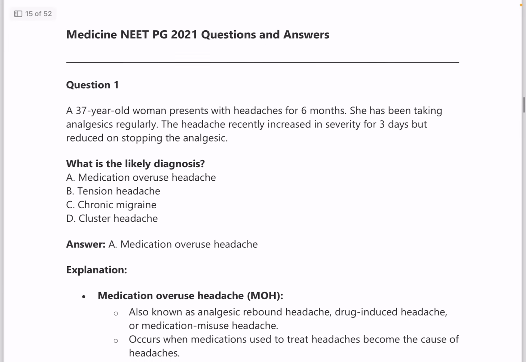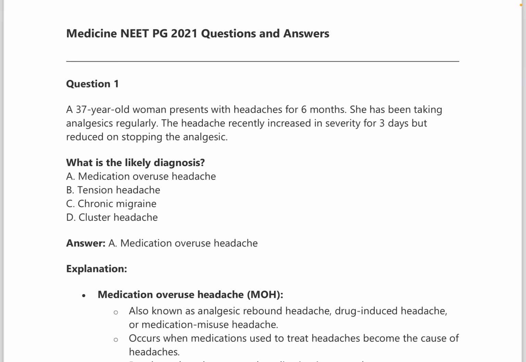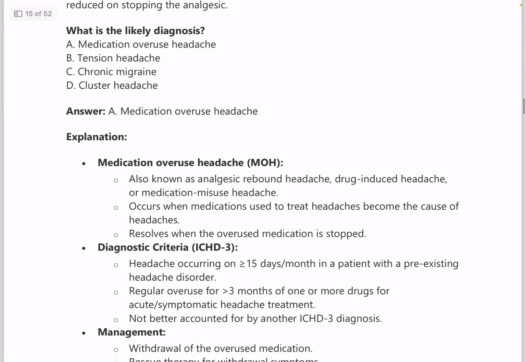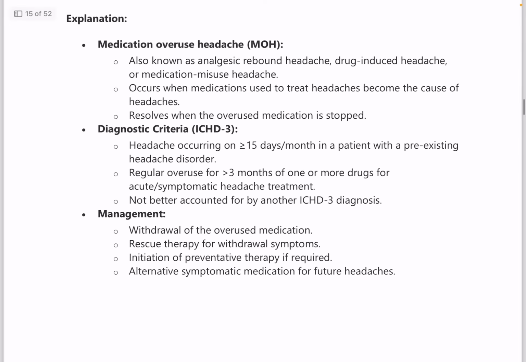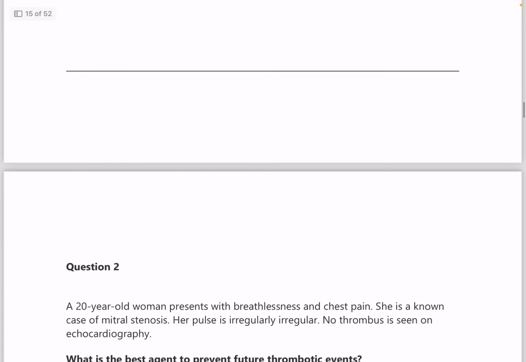Moving on to NEET PG 2021 question and answers. Question number 1. A 37-year-old woman presents with headache for 6 months. She has been taking analgesics regularly. Headache recently increased in severity for 3 days but reduced on stopping the analgesic. So diagnosis is medication overuse headache, and the diagnostic criteria for medication overuse headache is also provided here, guys.